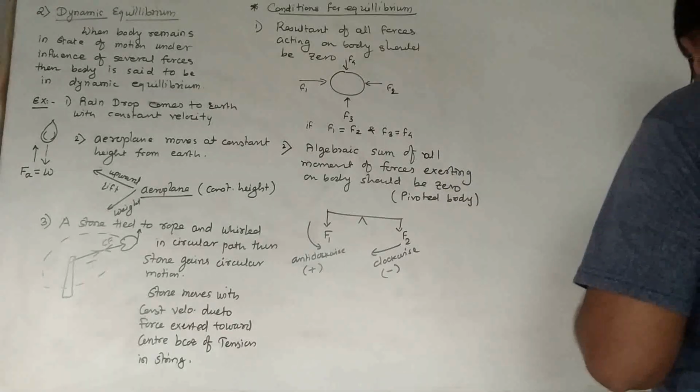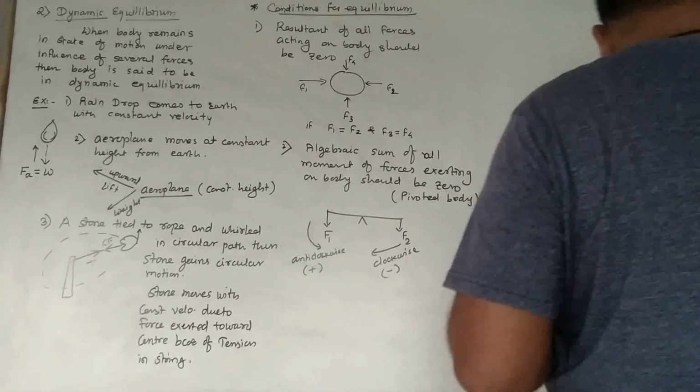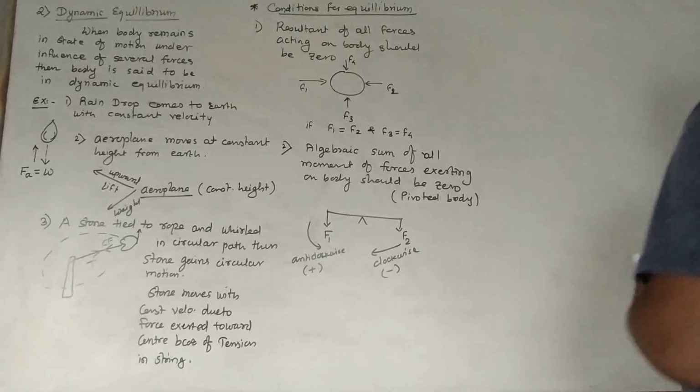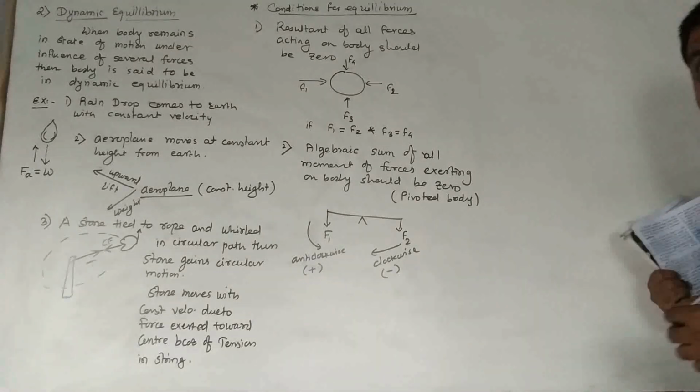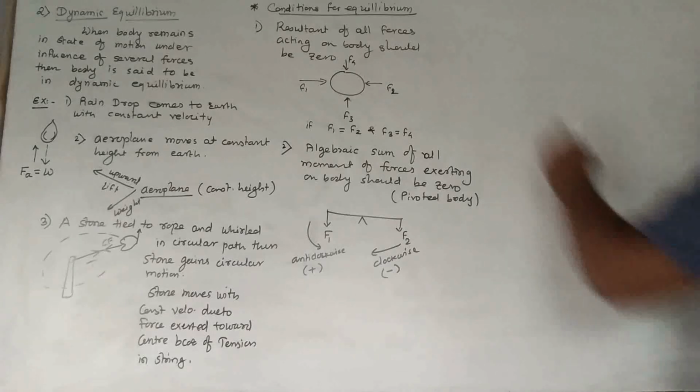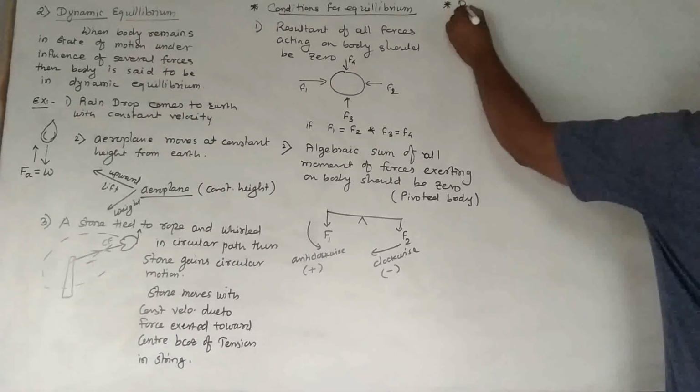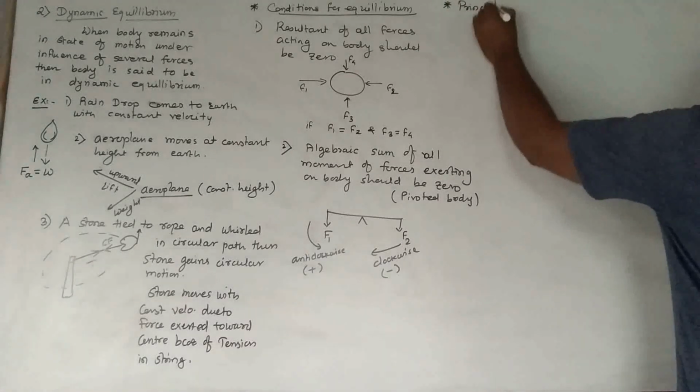The question is asked, state the condition for a body to be in equilibrium. Now next is the principle of moments.